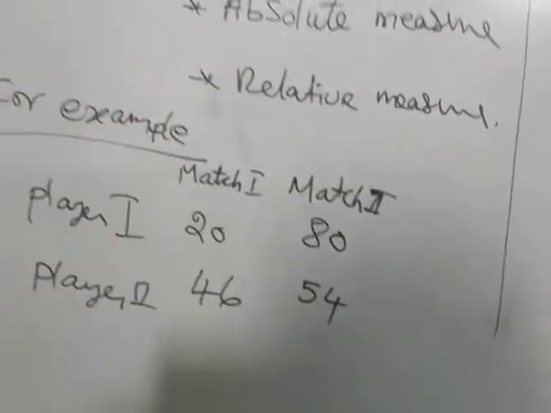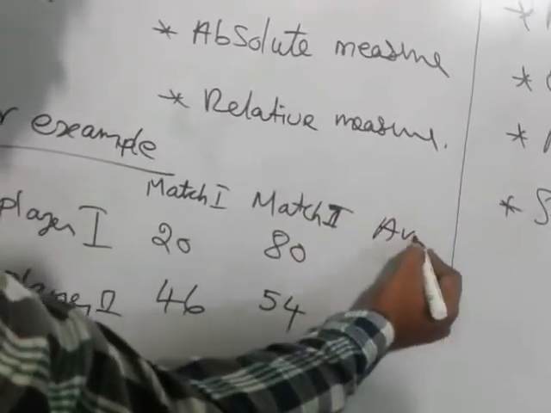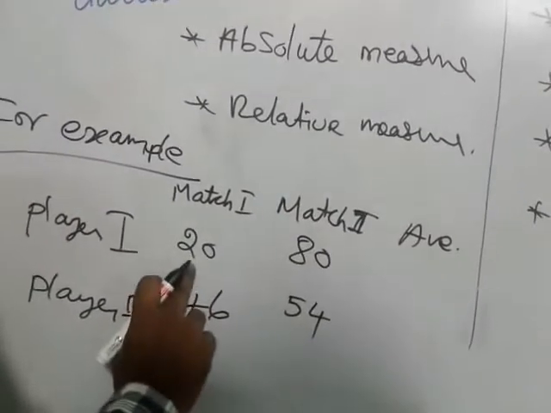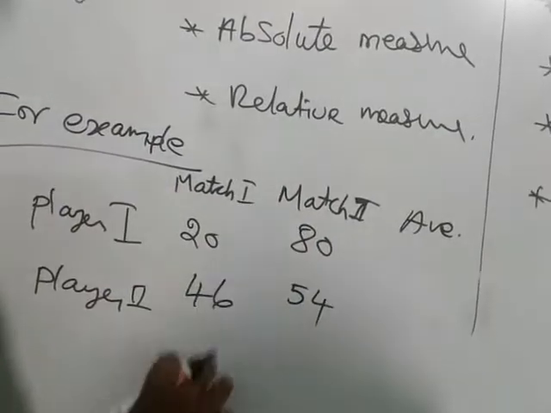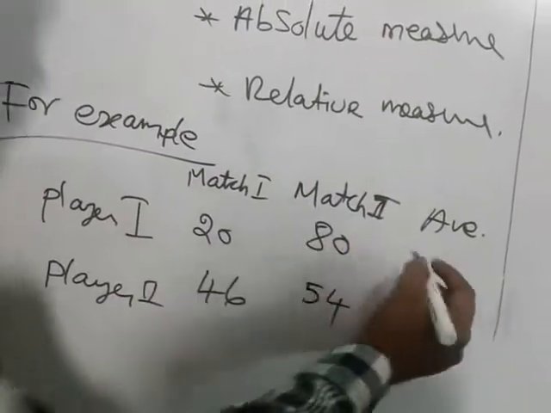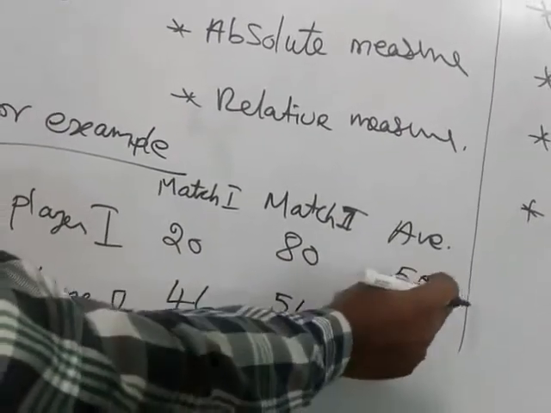Okay, so now what do you do? Find the average of player 1. Average means, if you have 2 matches, just add the 2 values and divide by 2. If you add these 2 we get 100. So 100 by 2 is nothing but 50. So the average of player 1 is 50.